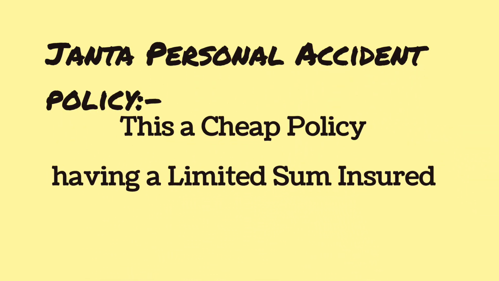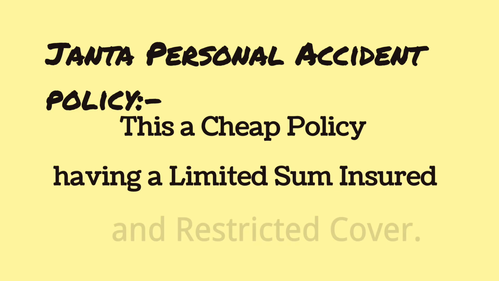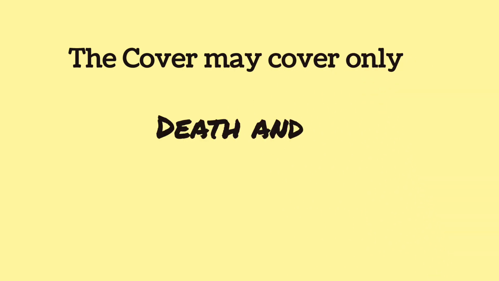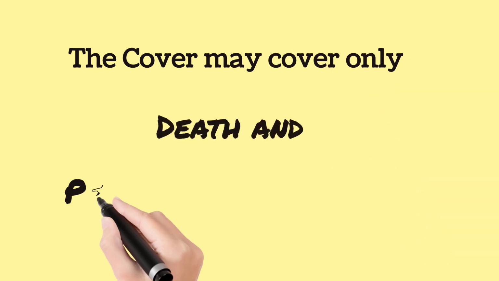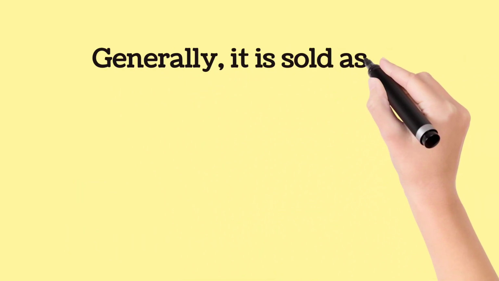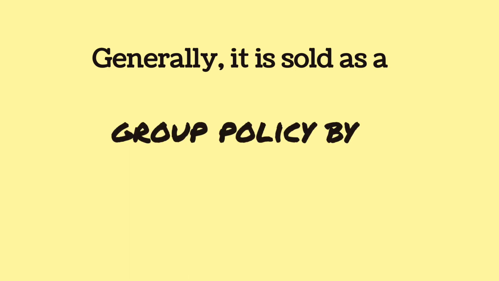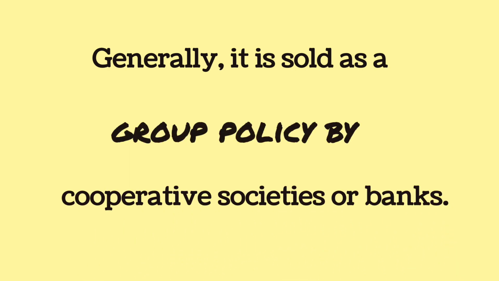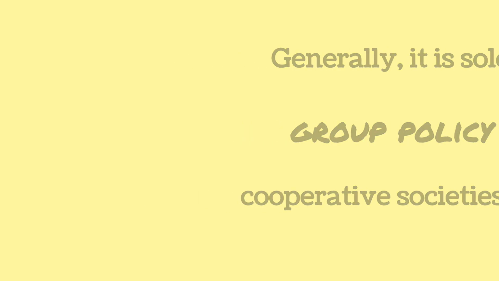This is a cheap policy having a limited sum insured and restricted cover. The cover may cover only death and permanent total disability. Generally, it is sold as a group policy by cooperative societies or banks.